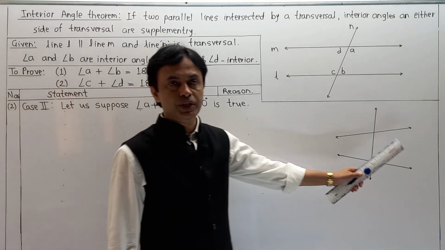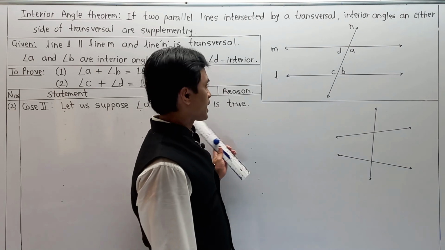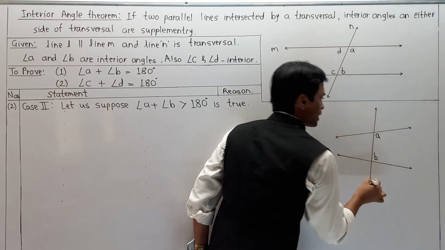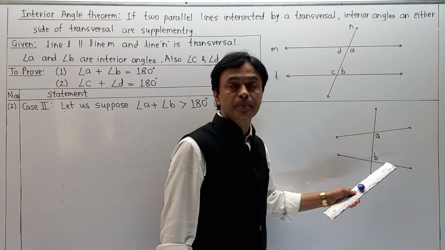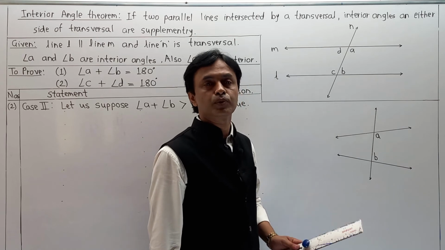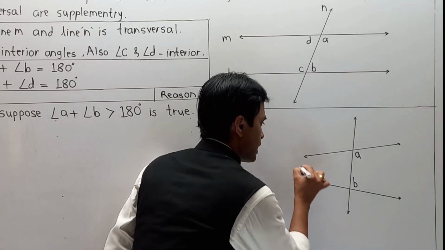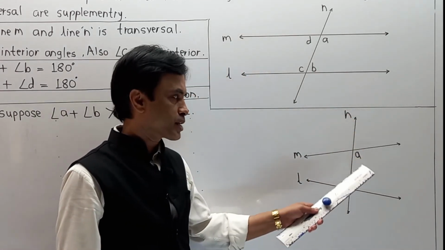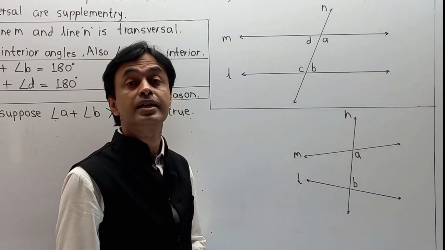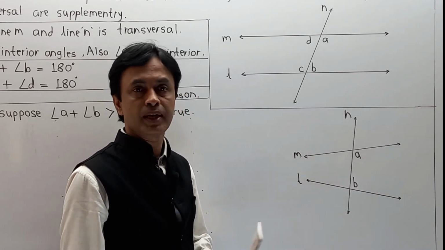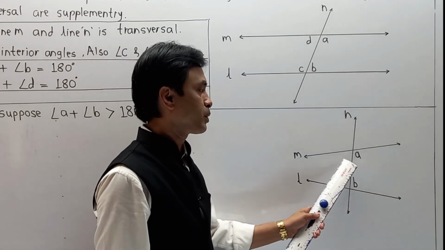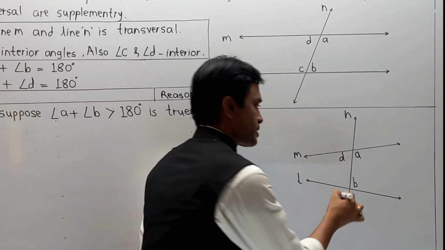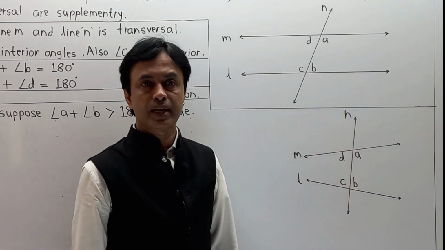Let us come to the diagram over here. I'm going to draw angle A plus angle B. This angle A plus angle B is greater than 180, means the addition is more than 180. One is your line L, second your line M, and third the transversal N over here. Now as we are assuming angle A plus angle B is greater than 180, connected to A there is another angle D, and connected to B, as a linear pair, there is angle C. Automatically we will get the relation.